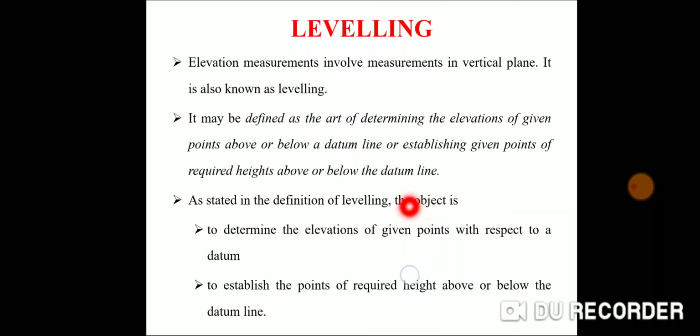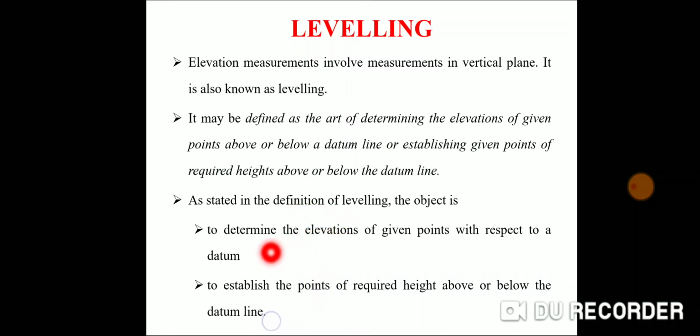So on the basis of the datum you have taken, you measure the elevation of a particular point in leveling.